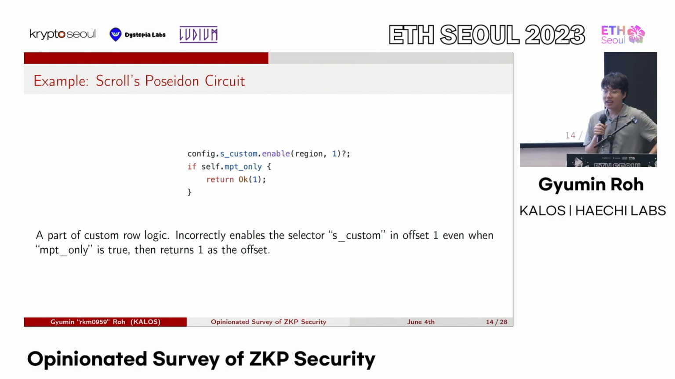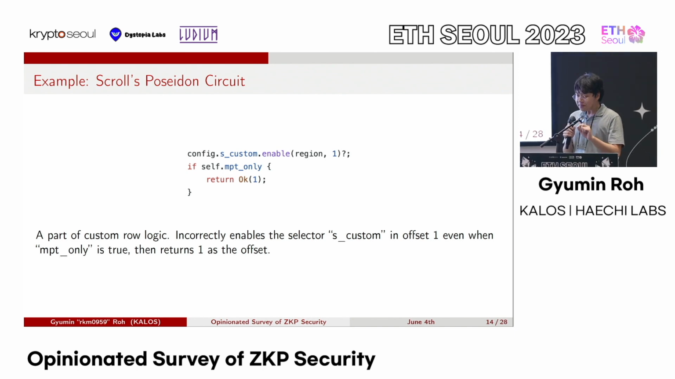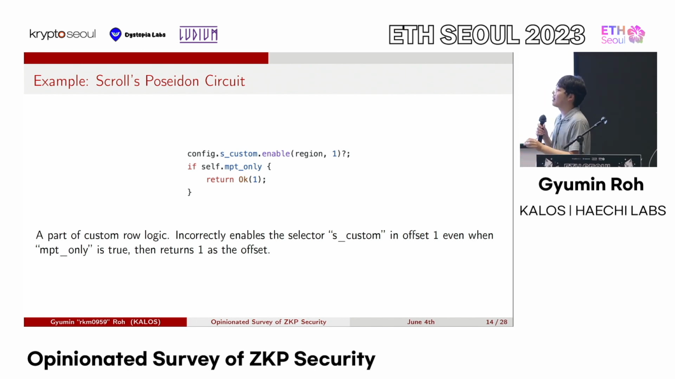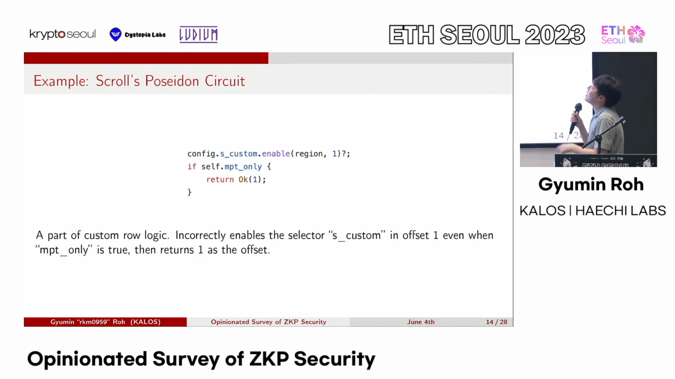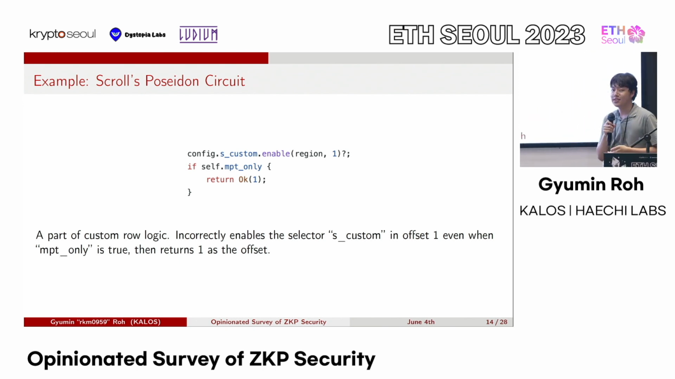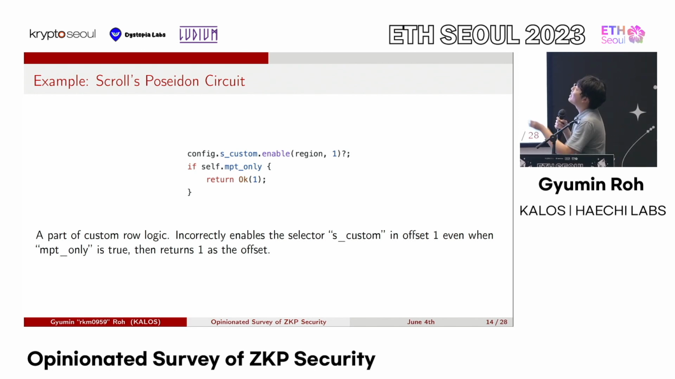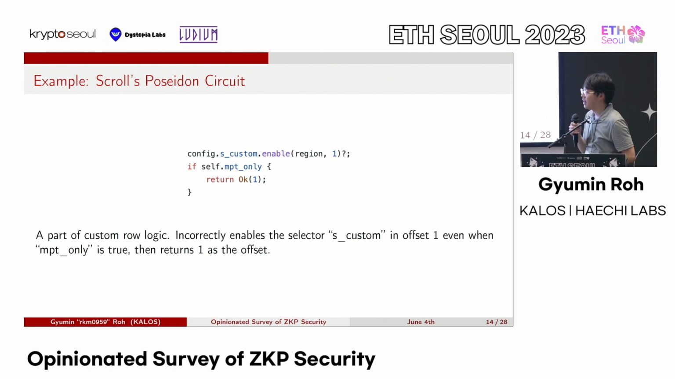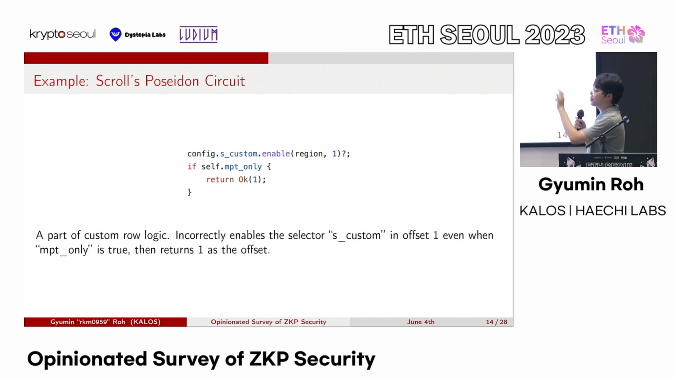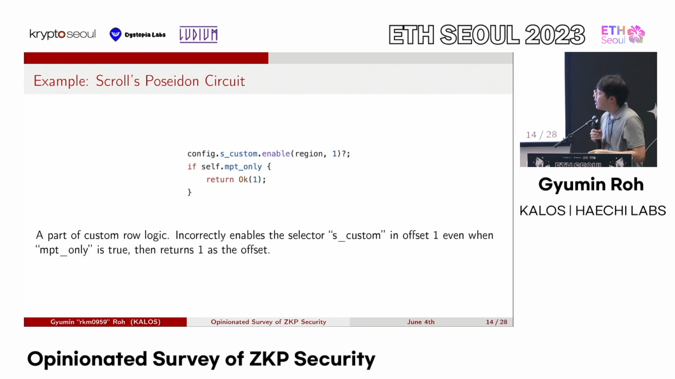And what happened was, in the case where NPT only is true, they return 1 as the offset. So in other words, the main hash table body rows start at offset 1, but at the same time they enable this selector called scustom. The scustom is basically a selector which denotes whether this row is a custom row or not. So they made a mistake of enabling this selector at offset 1. So in reality, these two logics should have been swapped at their positions.